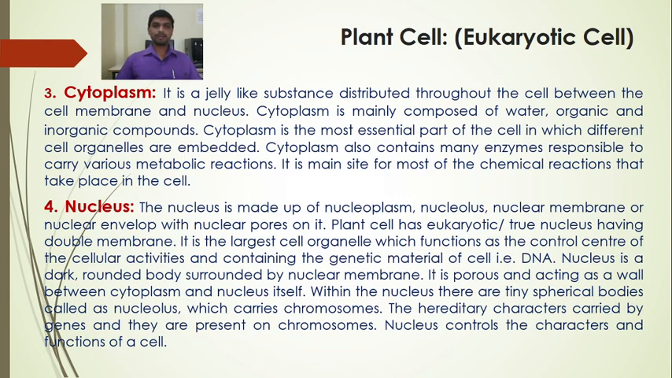The nucleus is made up of nucleoplasm, nucleolus, nuclear membrane or nuclear envelope with nuclear pores. The nuclear membrane is a wall between cytoplasm and nucleus itself, and the nuclear membrane is porous. The nucleus is a dark rounded body surrounded by nuclear membrane. The hereditary characters carried by the genes are present on the chromosomes, and these chromosomes are present in tiny spherical bodies known as nucleolus. Nucleus controls the characters and the functions of a cell.